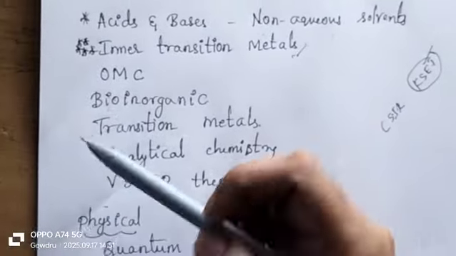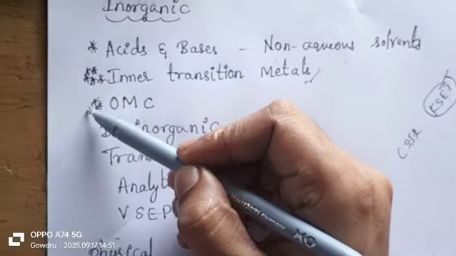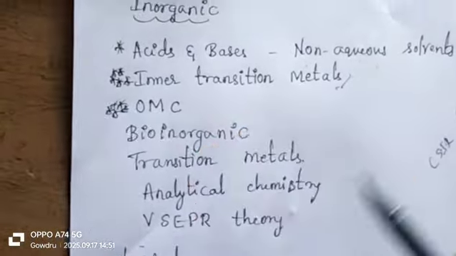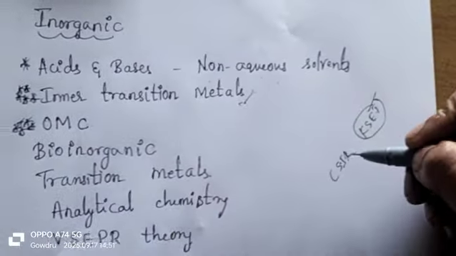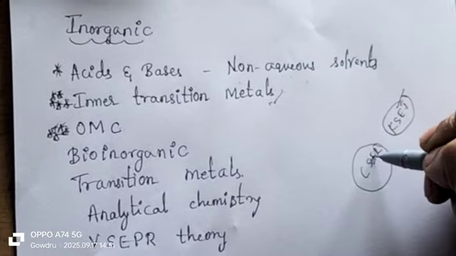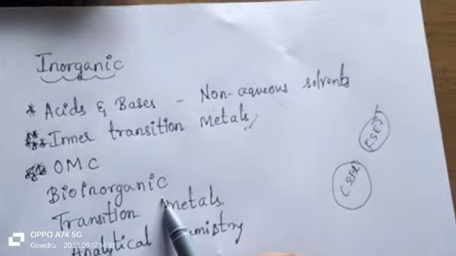So the next important is OMC, that is organometallic chemistry. That is also one of the very important topics. So if you prepare thoroughly for this, it will also be helpful for your CSIR NET exam that will come in December session. Next, bioinorganic chemistry is the easiest one.